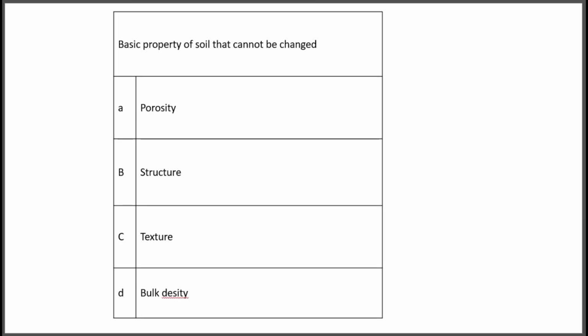The next question, basic property of soil that cannot be changed. Option A, porosity; option B, structure; option C, texture; option D, bulk density. So among the options, which is the basic property of soil that is constant, that cannot be changed? The correct answer is option C, texture. We cannot change texture. It is a basic property of soil.